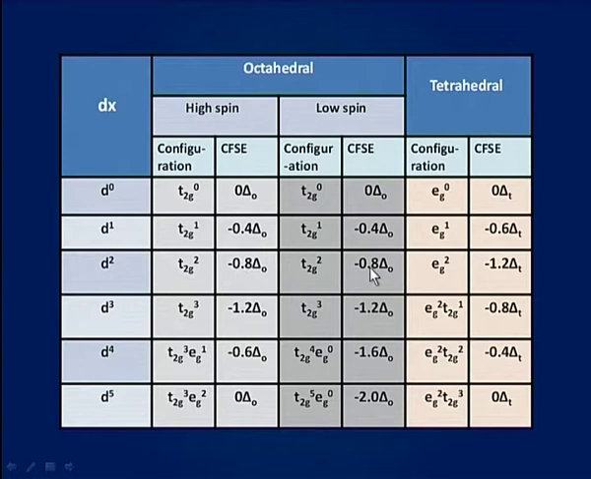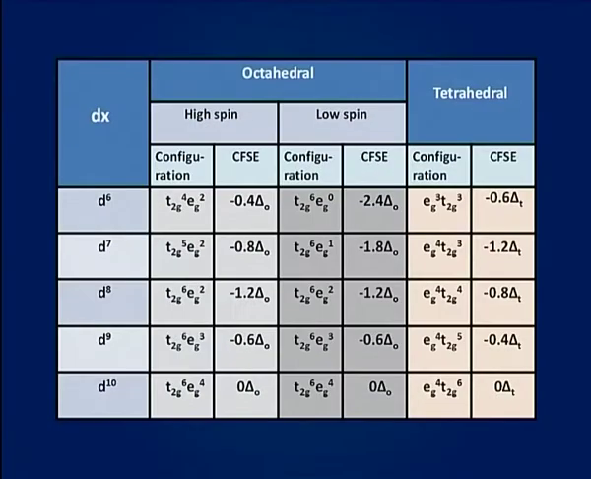For low spin octahedral, this will also be equal to minus 0.8 delta O, but for tetrahedral this will be equal to minus 1.2 delta T. Similarly, if we take an example of d9 configuration for high spin octahedral, you will get minus 0.6 delta O. For low spin octahedral also it is minus 0.6 delta O, but for tetrahedral it is minus 0.4 delta T. From these values, you can calculate the difference between crystal field stabilization energies for octahedral and tetrahedral complexes.